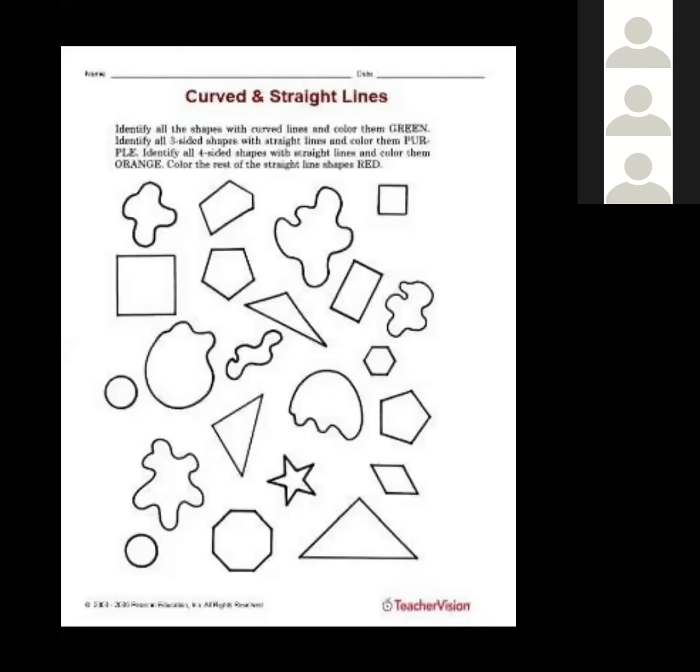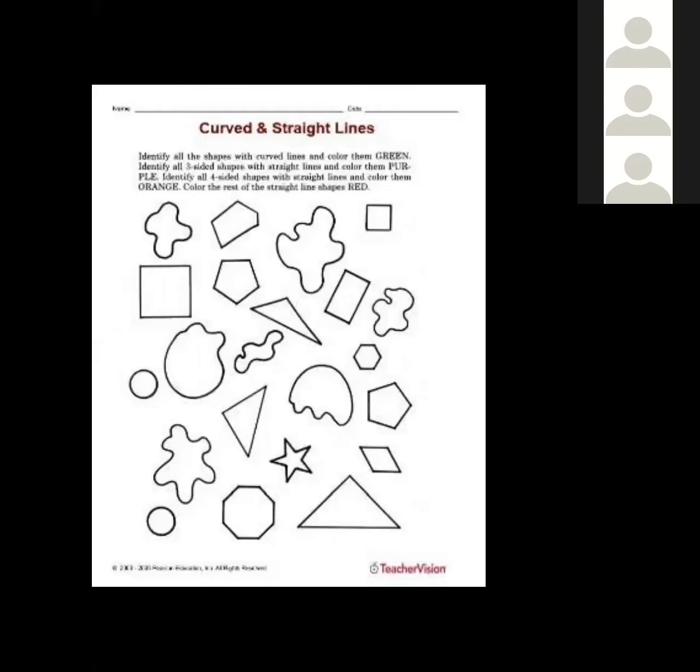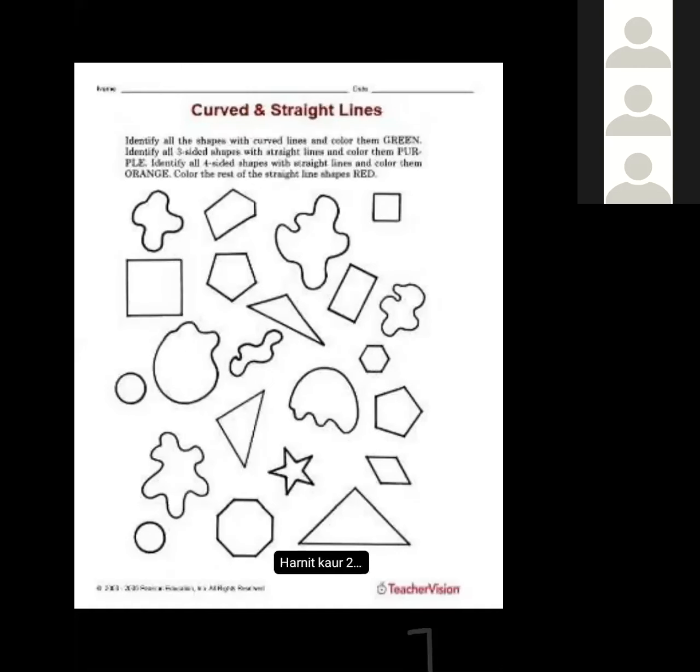You practice curved lines. Now, these are the objects which are having curved lines as well as they are having the straight line. Now, one I'll do for you. The first one is this object. This is a square. This is a triangle. These are objects which have straight lines. And the other objects like this one and this one, these are curved lines. These are objects which are having curved lines.